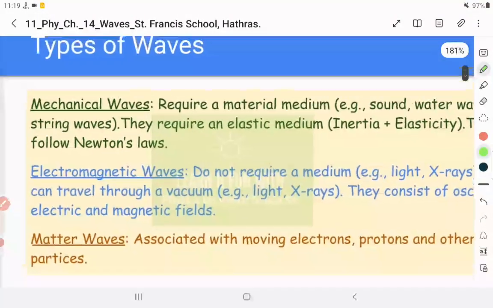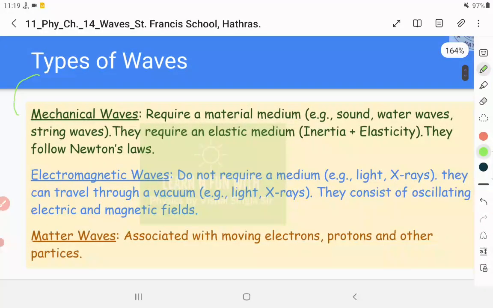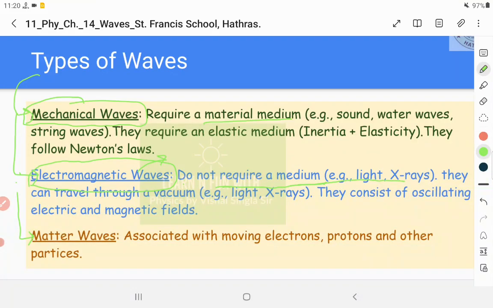What are the types of waves? As already mentioned here, there are basically three types. One is mechanical, the second one is non-mechanical, because electromagnetic waves are non-mechanical, and the third one is matter waves. Mechanical, as the name suggests, is the one which requires a medium to propagate. And non-mechanical waves, you can write electromagnetic as non-mechanical, do not require a medium. For example, light coming from the sun reaches the earth, and there is no medium, so they can travel through vacuum also.